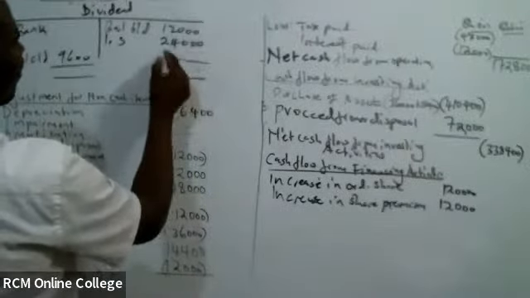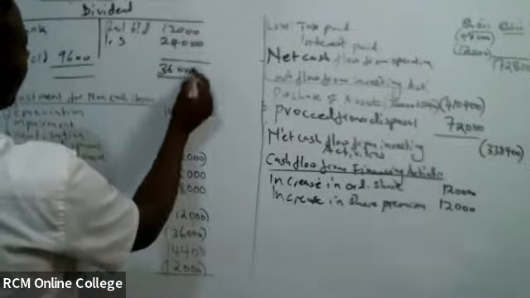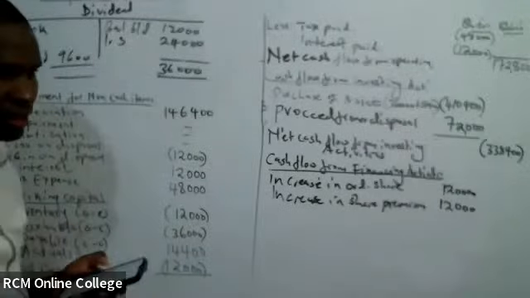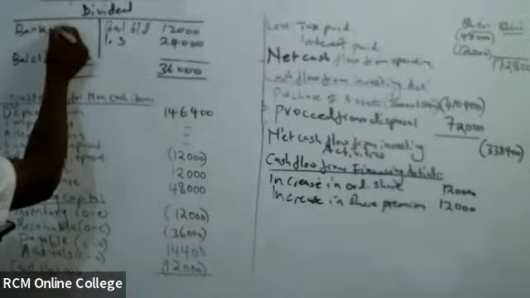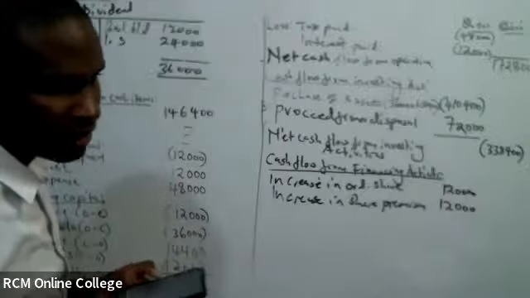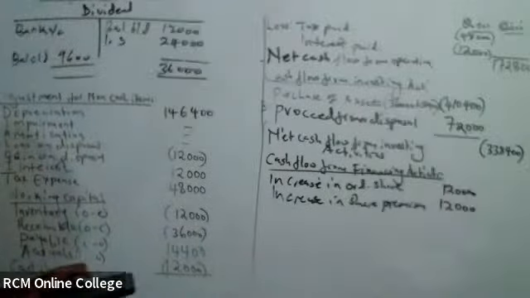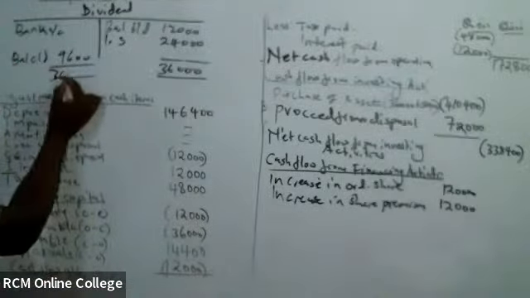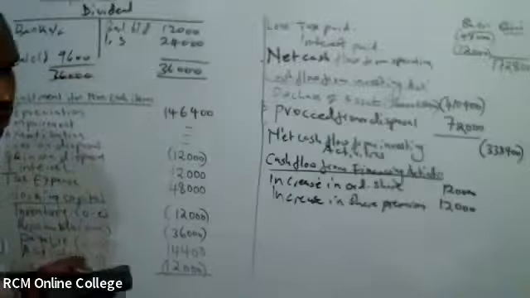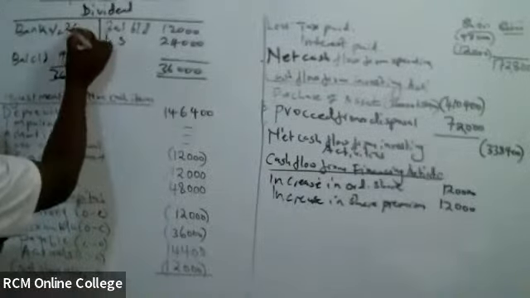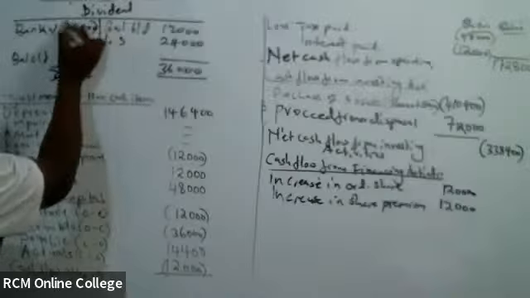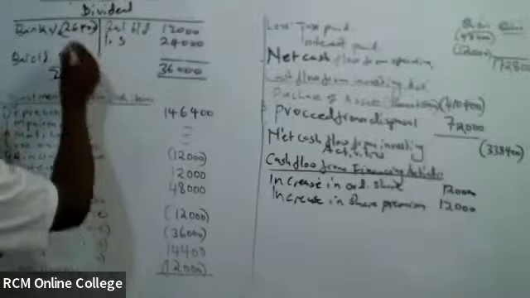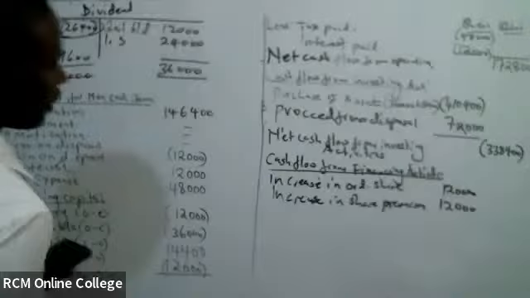So total ya hii itakuwa 36,000 minus 9,600. Siri tupate what go to the bank account. That is the exact dividend paid. Dividend paid, itakuwa ngapi? That is 36,000 hapa pia. So 26,400. It's whatever that was that went to the bank. So that is the amount that we need.